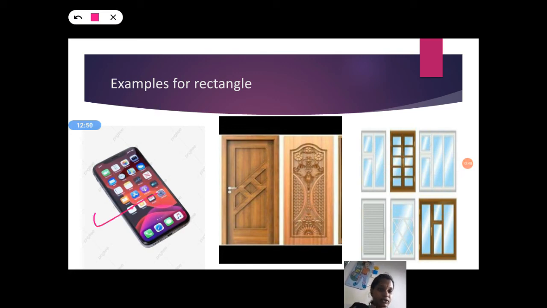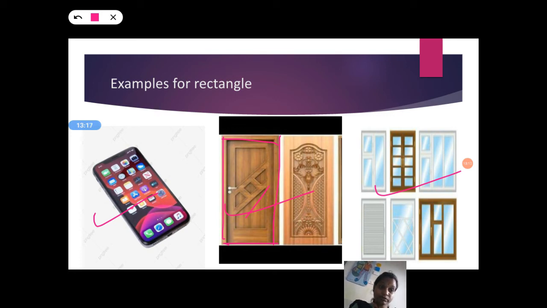And doors are also a rectangle shape. Windows are also a rectangle shape. In the rectangle shape, what will be there? Opposite sides will be the same. It is a rectangle shape.